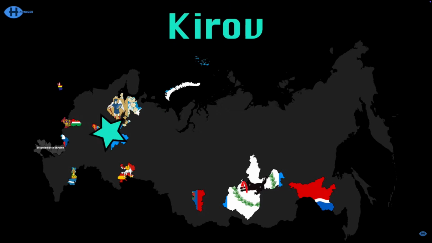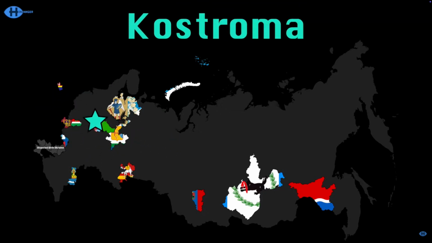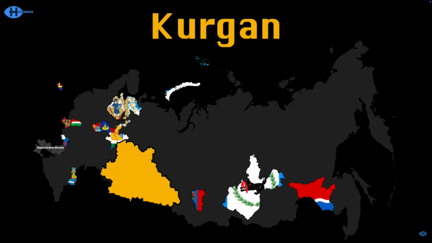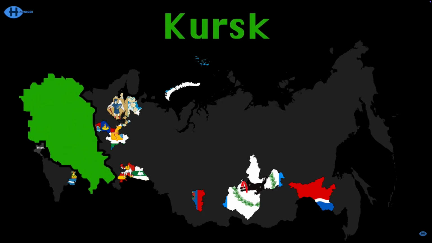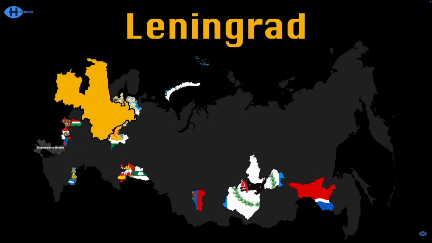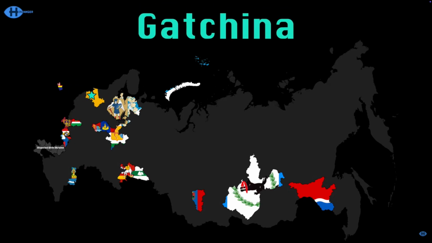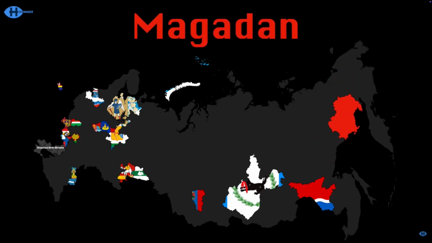Kirov has the city of Kirov in this game. Kostroma is there with the city of Kostroma. Kurgan is down here, administrative center's Kurgan. Hey, it's Kursk, the city of Kursk is here for ya. Leningrad's administrative center is Gatchina. Lipetsk's administrative center is named the same, and Magadan's administrative center has the same name.